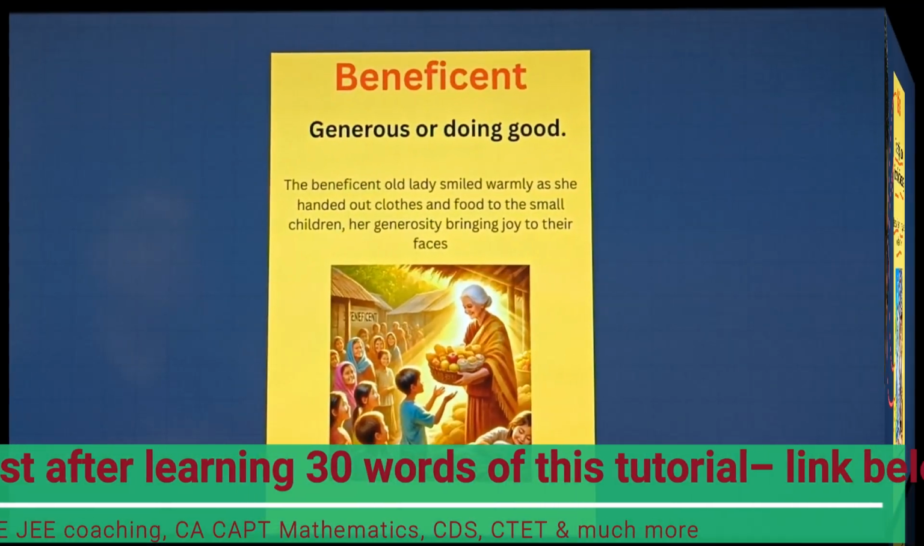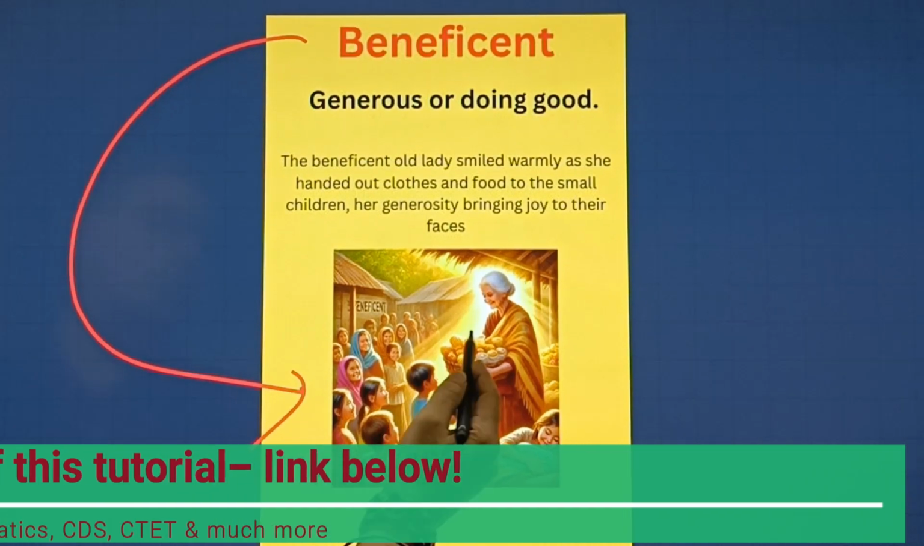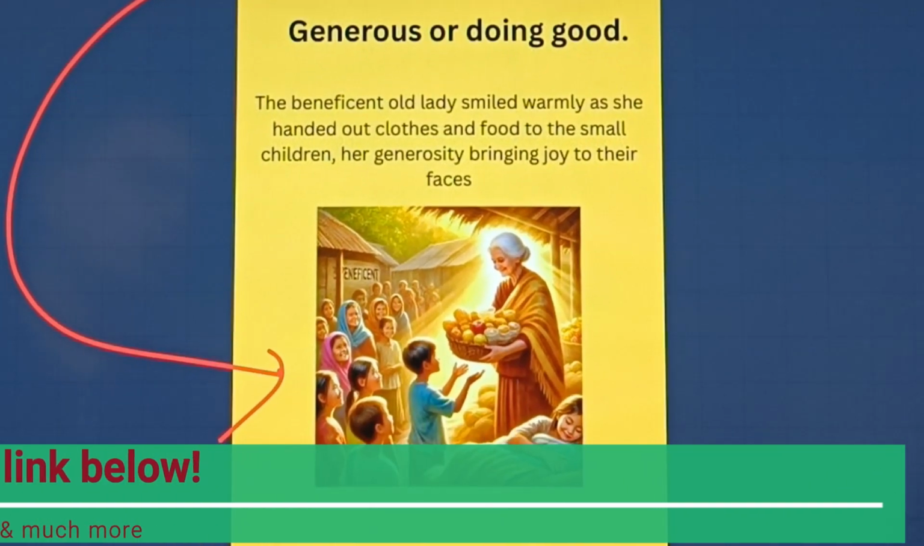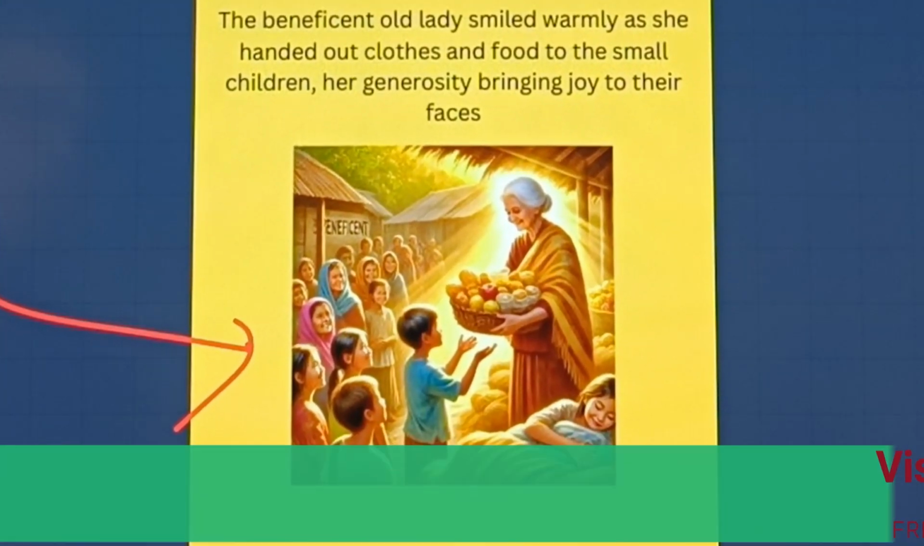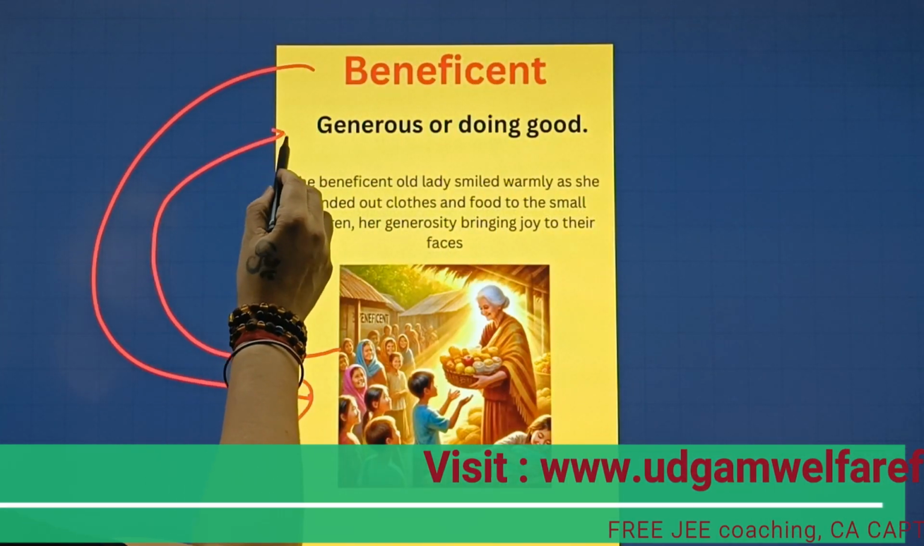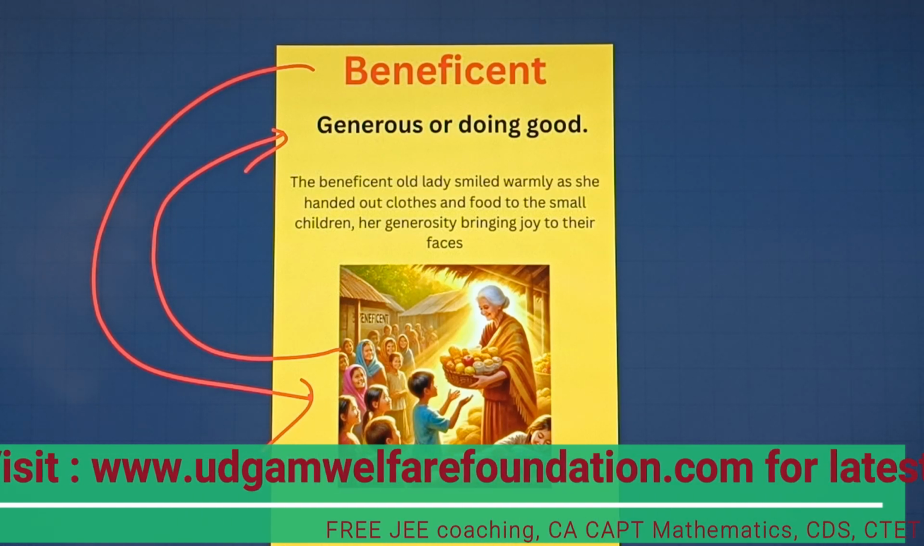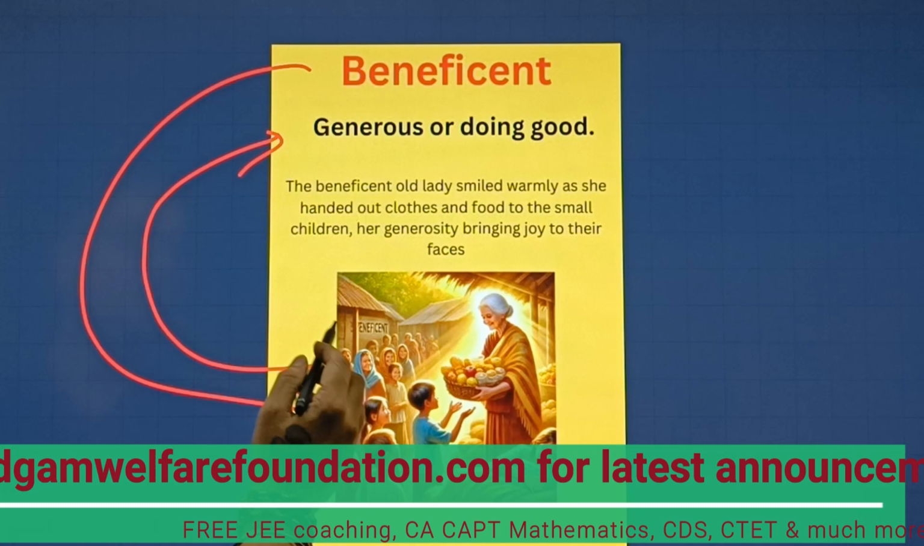So students, this is our next word, which is beneficent, and let's understand with the help of this particular picture. An old lady is giving fruits or some gifts to small kids here. Now let's understand with the help of this particular picture the meaning of this particular word. This is generous or doing good, which is quite similar to this particular picture.